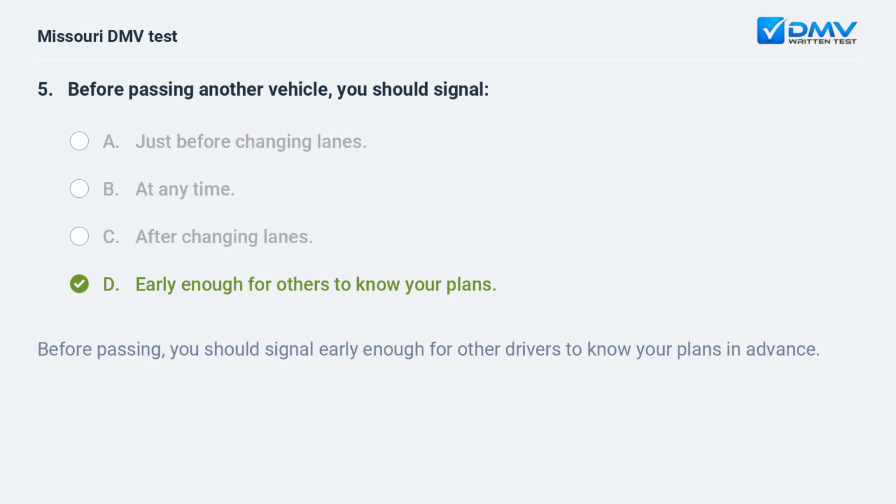D, early enough for others to know your plans. Before passing, you should signal early enough for other drivers to know your plans in advance.